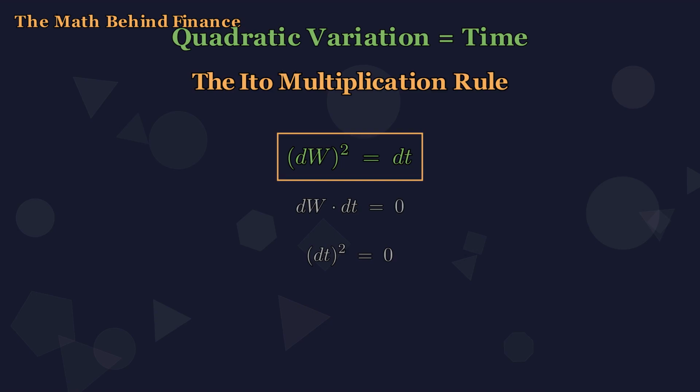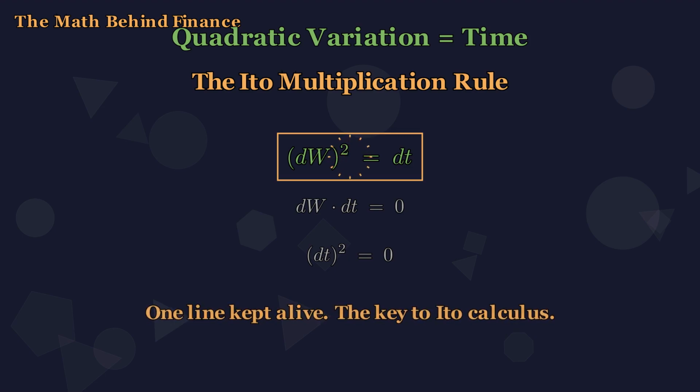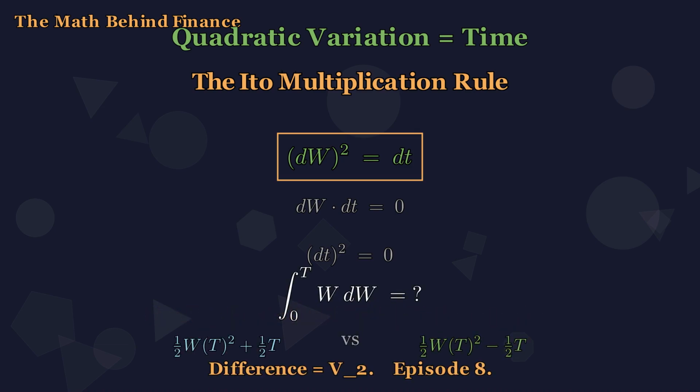In Leibniz's classical calculus, products of infinitesimals all vanish. Ito discovered that for stochastic differentials, one of them refuses to die. 3 lines of notation. One of them is the key that opens Ito calculus. One final surprise is waiting. If we try to compute an integral like integral W dW, Riemann sums give different answers depending on which endpoint you evaluate at. And the difference between them is never 0. It is exactly V sub 2, exactly t. That tax on the Riemann definition is where Ito's integral begins, episode 8.